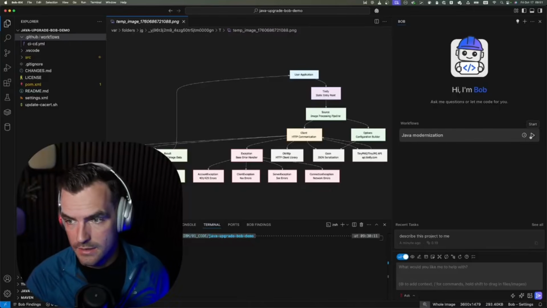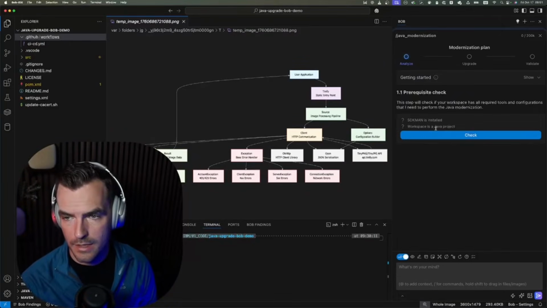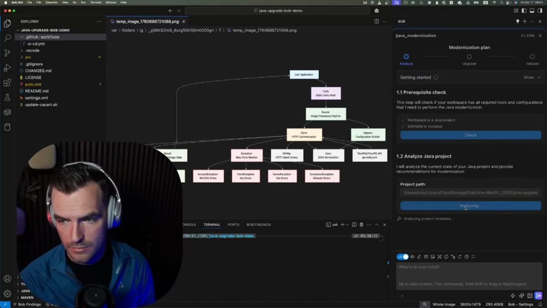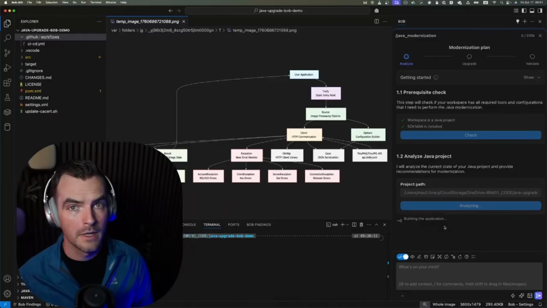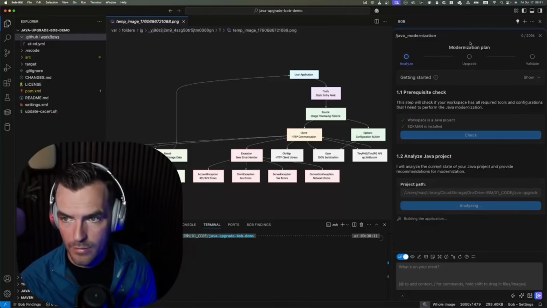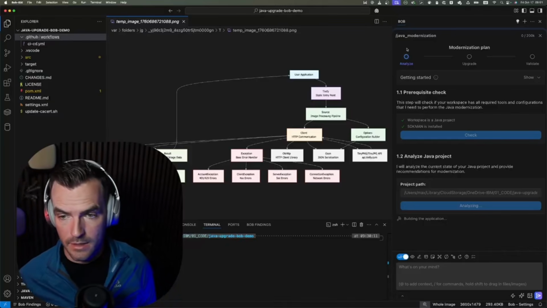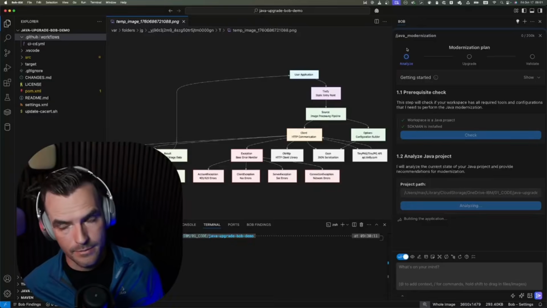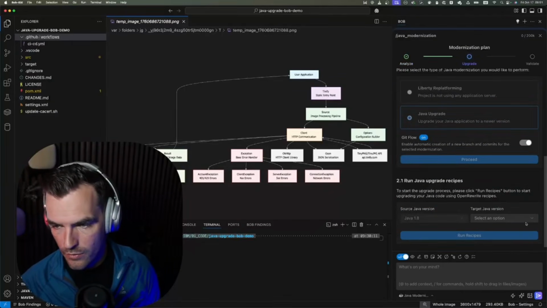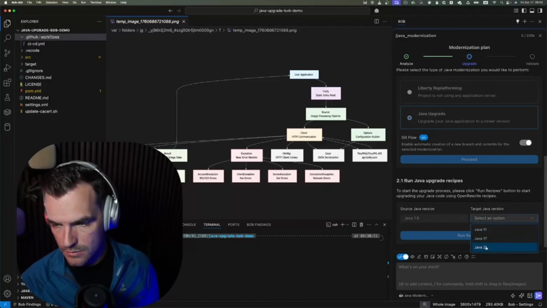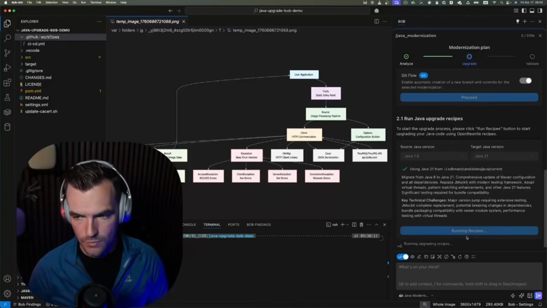Okay, enough talking. Let's get going here. Java modernization. Let's go. Okay, let's check the prerequisites. That's all coming from the recipe. You can pretty clearly see this modernization plan. That is all part of those OpenRewrite recipes. We are in deterministic, rule-based land right now. Java upgrade. Let's create a Git flow. We want to go from Java 1.8, which was auto-detected, to Java 21. Okay, it says that it's basically compatible. And now let's run this recipe.